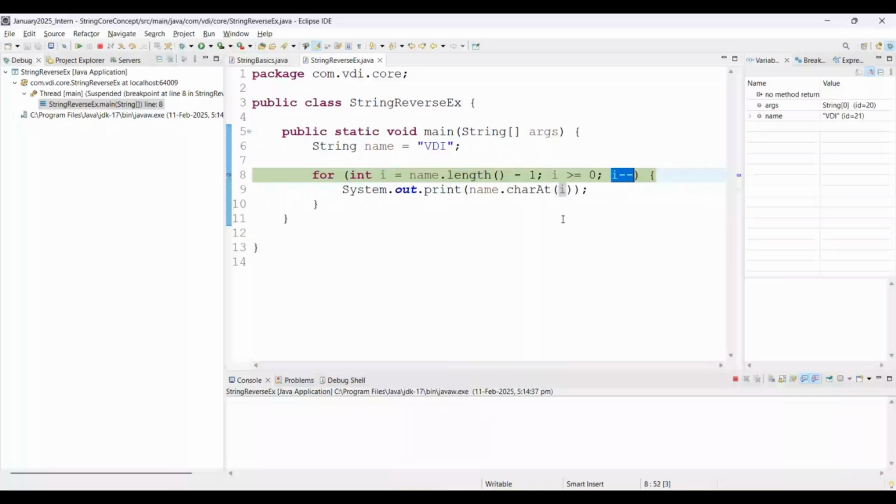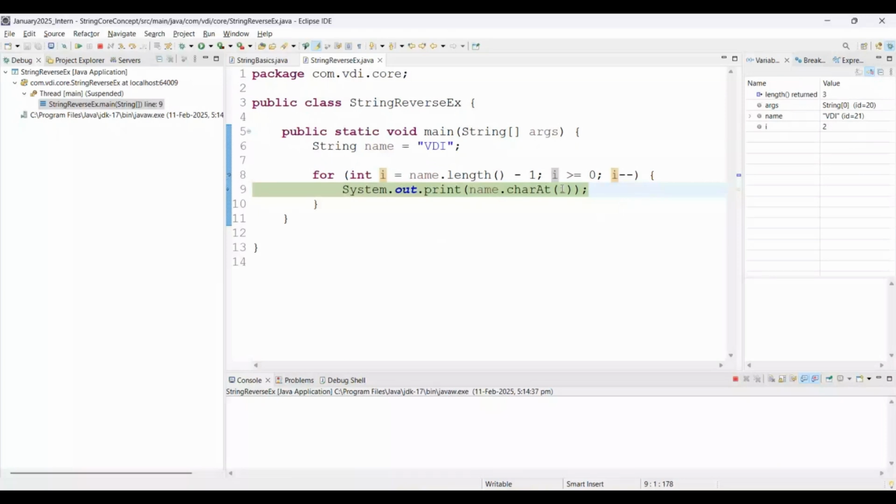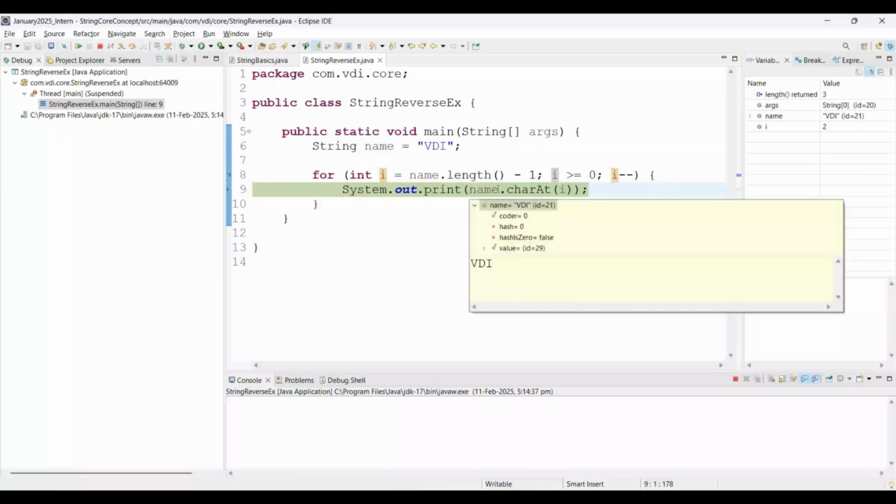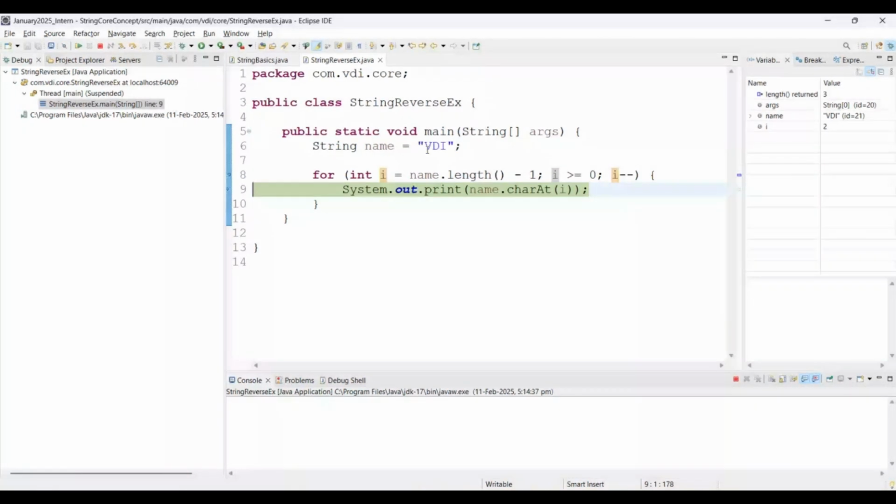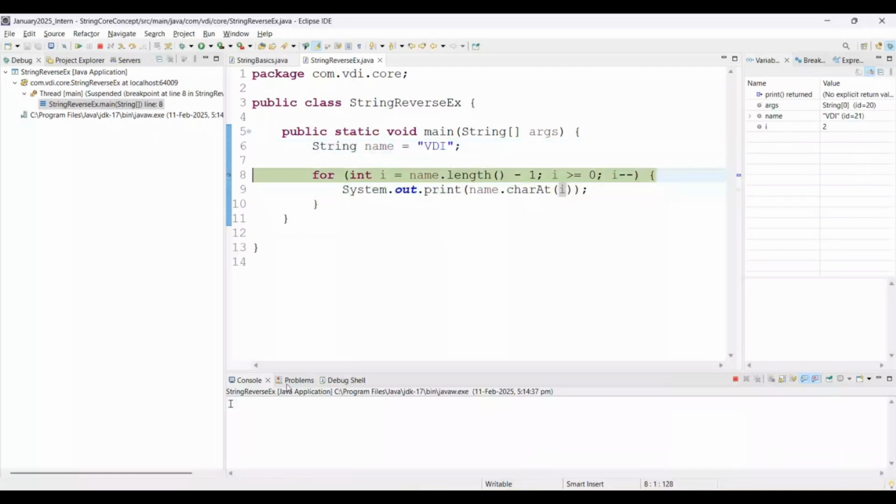Then what is the i value available there? 2. Then name dot charAt of i, right? Then you can simply say the second index, which is available there? 0, 1, 2. It means I is available there. In this iteration, it will print only one character. Which one? I. Is it correct? See. Now coming to the next iteration.